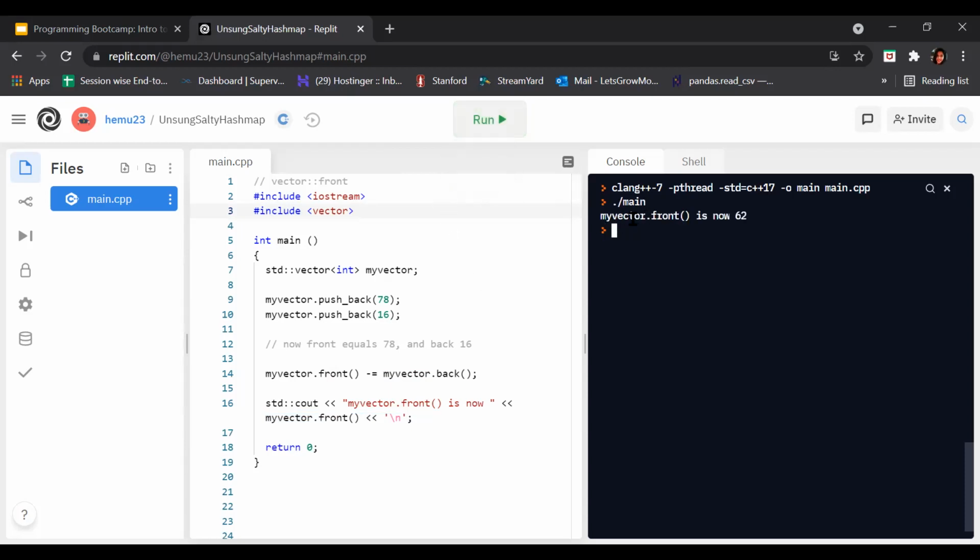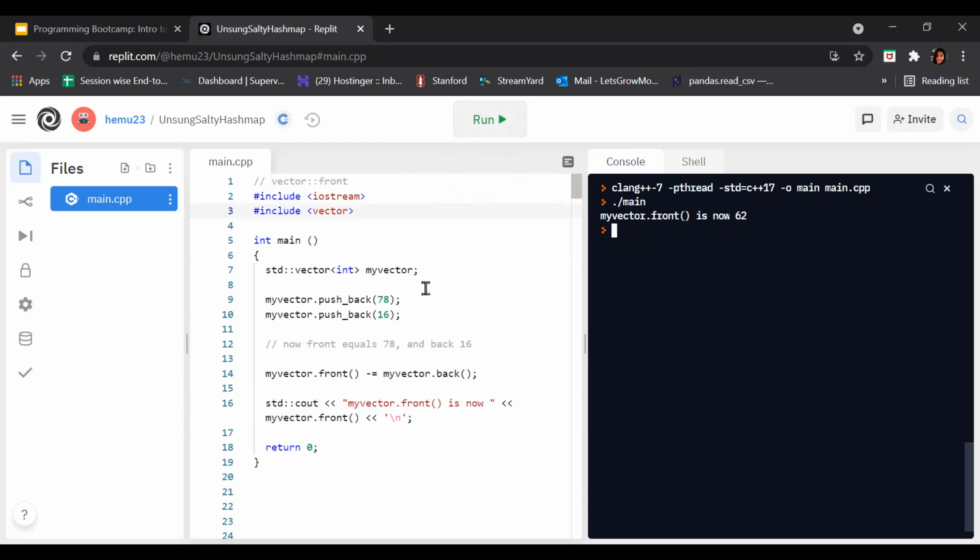See, my vector dot front is now 62. Now you are wondering, we don't have any value 62 in the vector, so where does 62 come from? Let me tell you how.